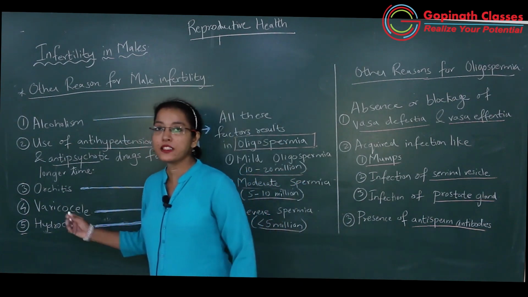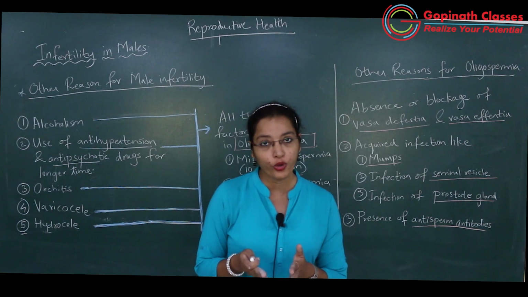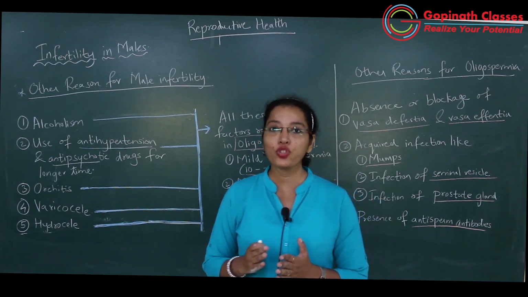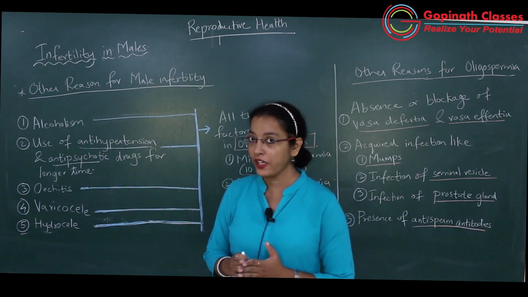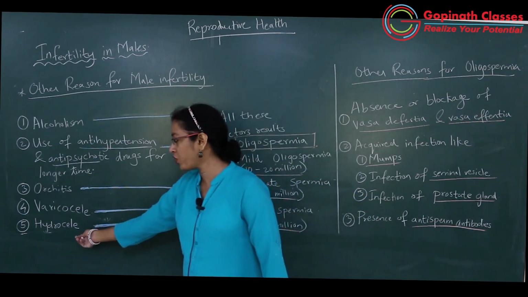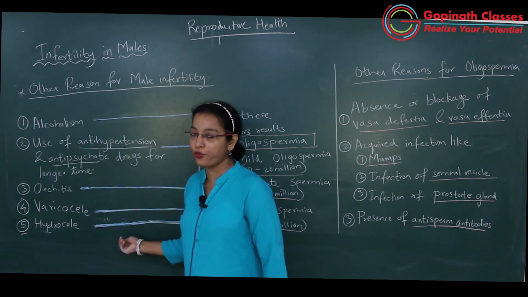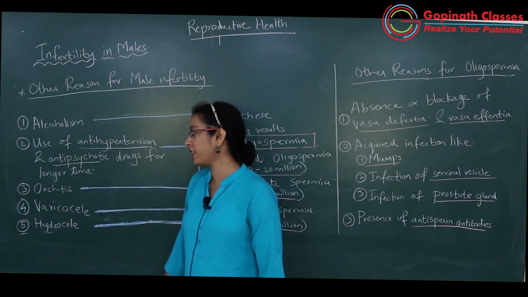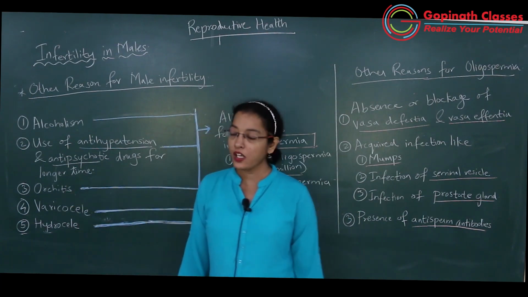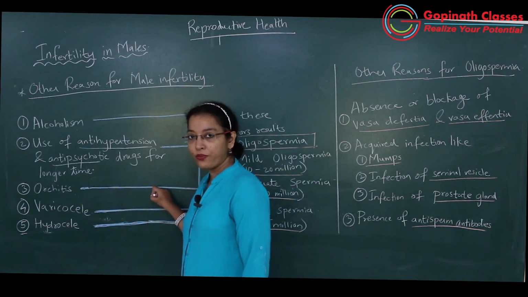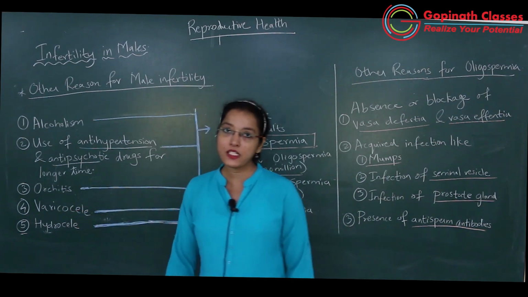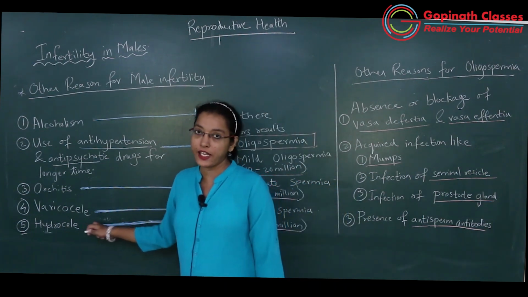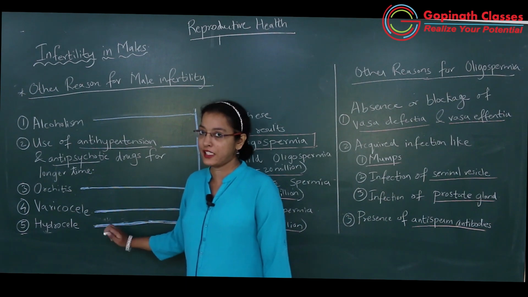Hydrocele means accumulation of watery fluid in the testis. यहाँ पे testis का inflammation होता है because of accumulation of fluid, remember, and overall inflammation of the testis takes place in orchitis. So orchitis is inflammation of testis, varicocele means enlargement of the veins of the scrotal sac, and hydrocele is accumulation of fluid in the testis.